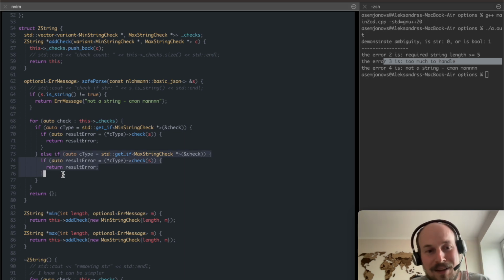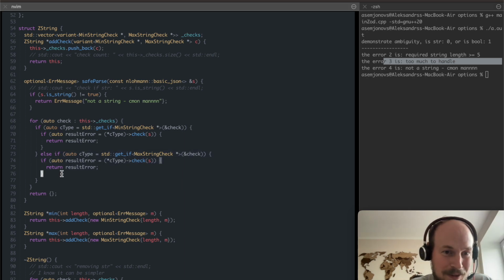I mean, yeah, it's ugly. Come on, look at the code. It's ugly. I'm literally trying to get the type of check by a reference type to min string check, or reference to a type of a max string check. It's similar to Rust in a lot of ways, to my liking.